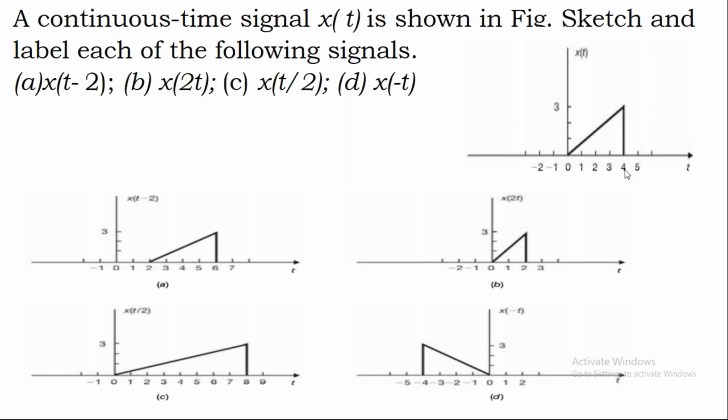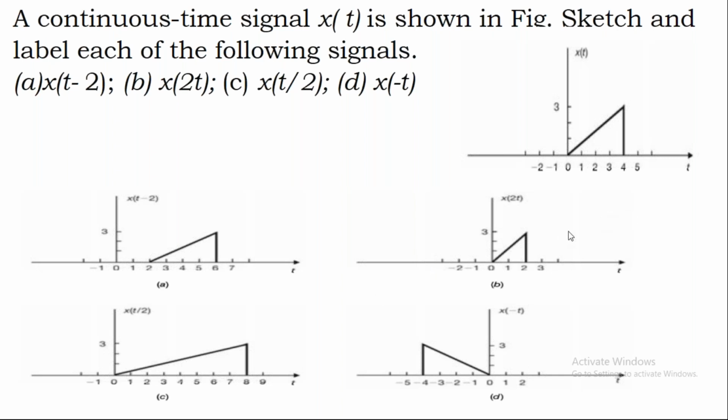Here the time duration is 4, but when you consider 4, 4 by 2 becomes 2. So in the case of x of t by 2, you can go up to 8. 8 by 2 is 4, which is your actual one. But here, if you see x of 2t, if you consider 2, 2 into 2 becomes 4. The actual one is 4 only. Up to that only. If you consider 3, it becomes 6. But you don't have the actual signal up to 6. That's the reason you have to compare with your x of t and plot these graphs of expanded and compressed signals.